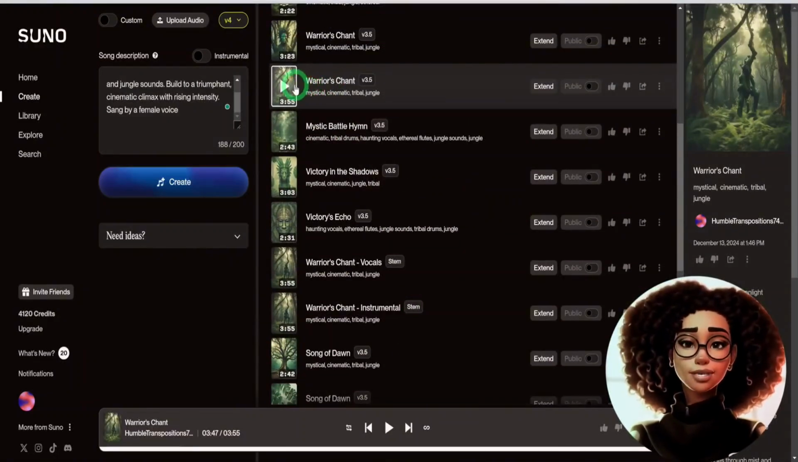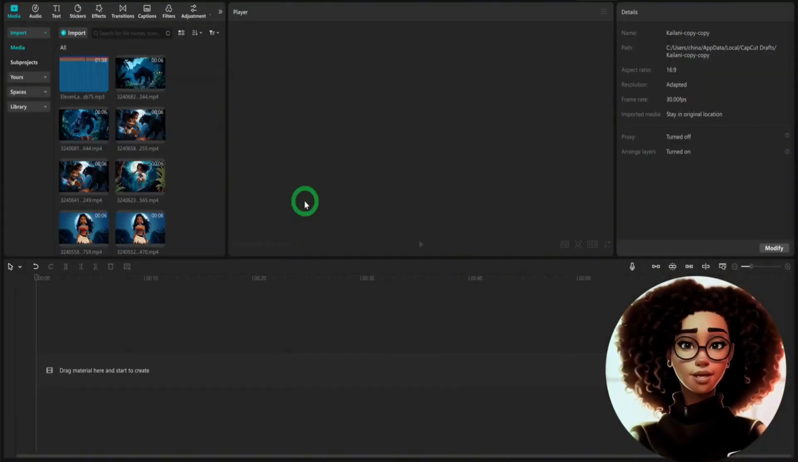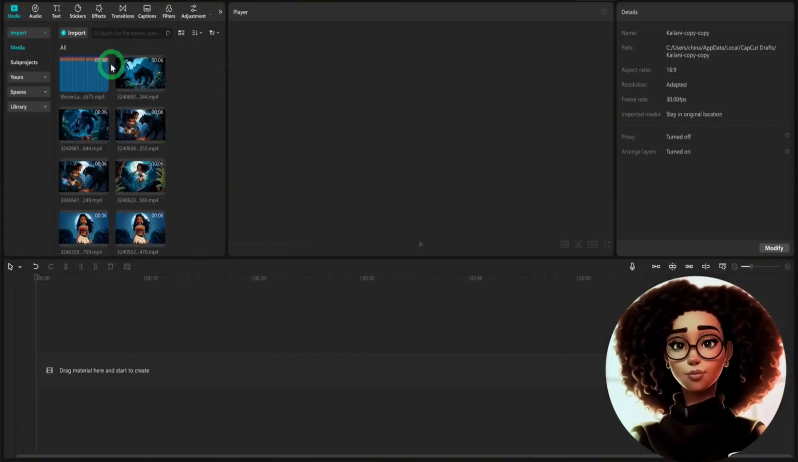Once you have all your clips and sound effects ready, the next step is to bring everything together in a video editor. For this tutorial, I'll demonstrate using CapCut, but you can use any tool you're comfortable with.